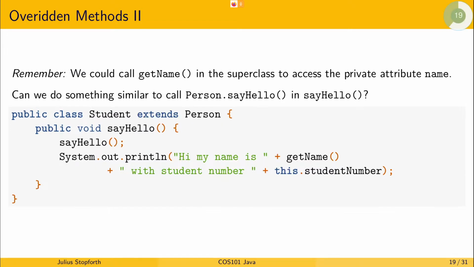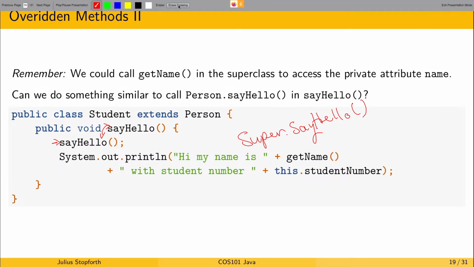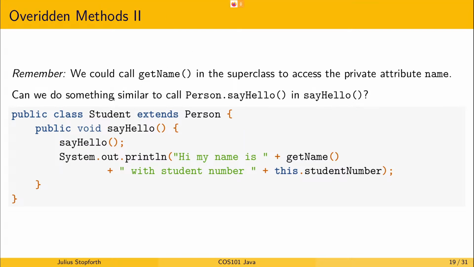If we want to access the say hello function in person, we need to say super dot say hello. The same way we would call a superconstructor, we can call methods in the parent class by saying super dot. This is only in the case where we have ambiguity, right? So in this case, we might mean the parent say hello method. However, if you actually went and did this, you would run into an issue.